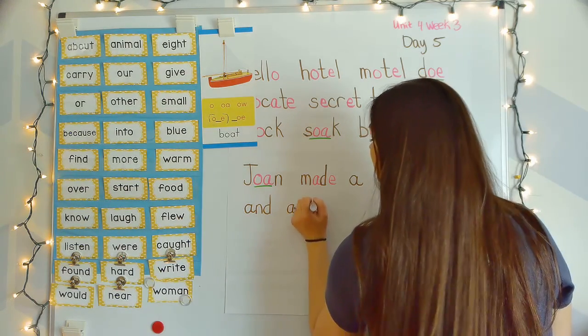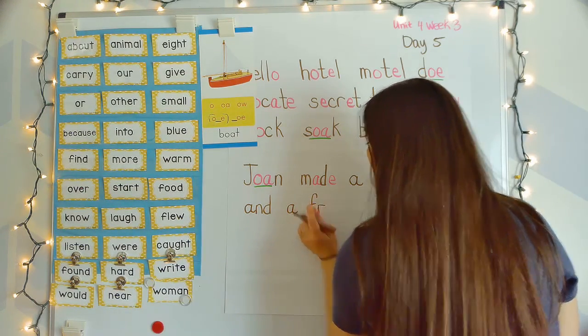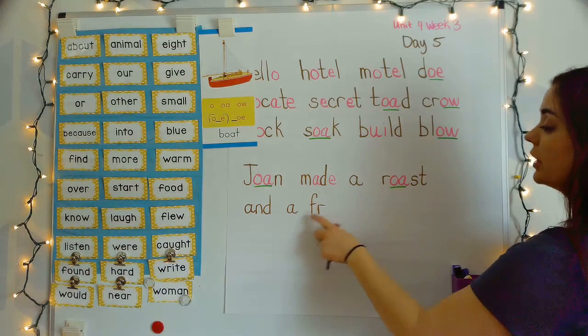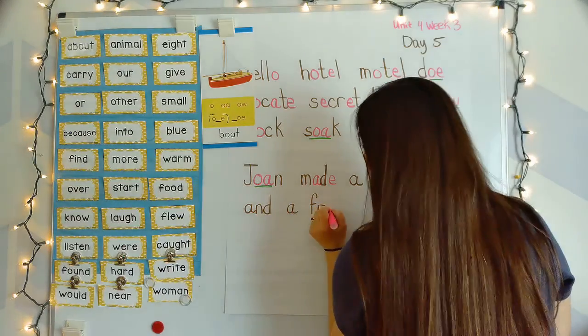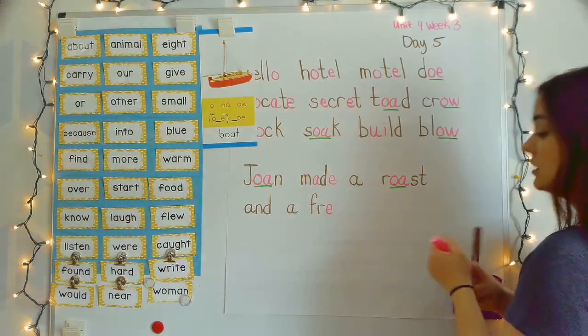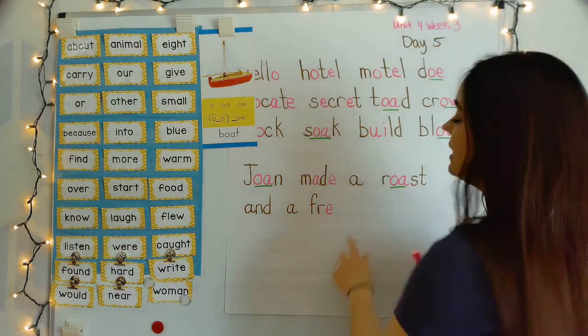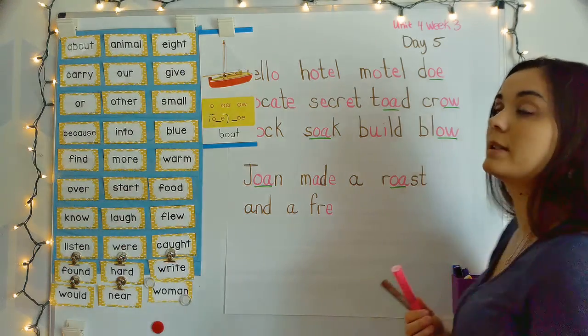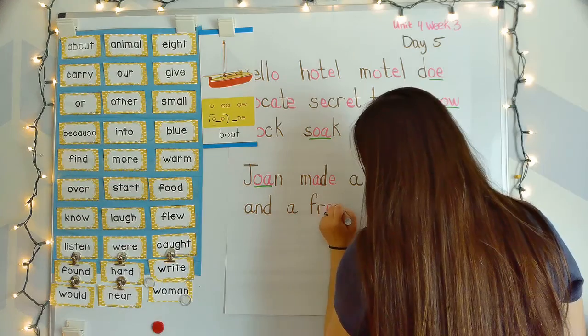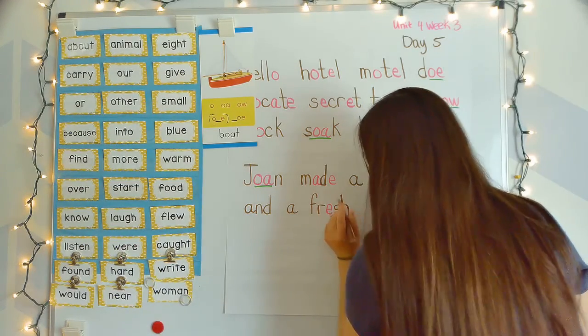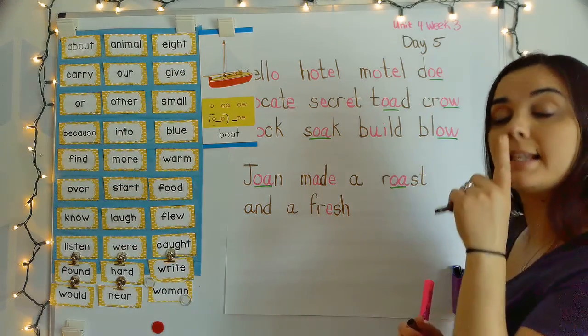a FR, one of those beginning blends. Fr, fr. E. So we know that E by itself can say the long sound. In this word, this E is going to say the short sound. Fr, e. Remember, SH is a digraph that says sh.